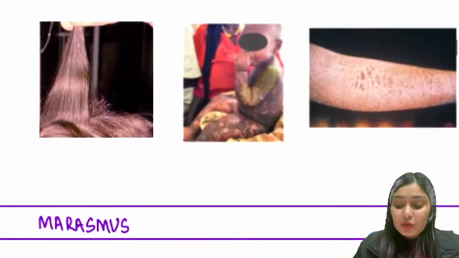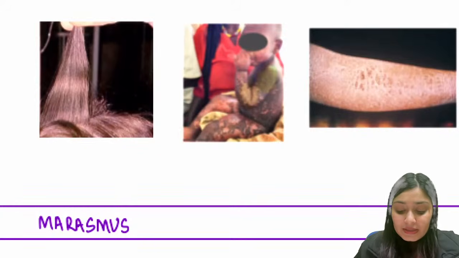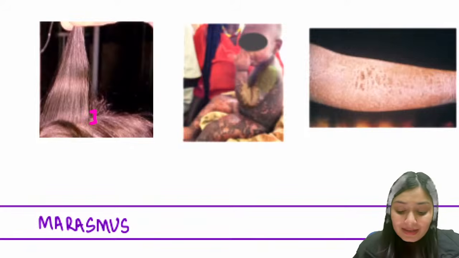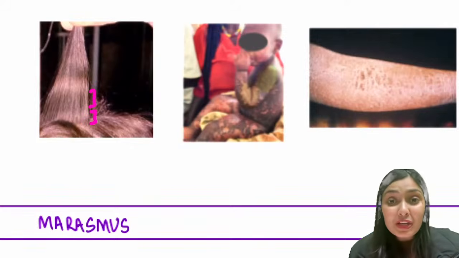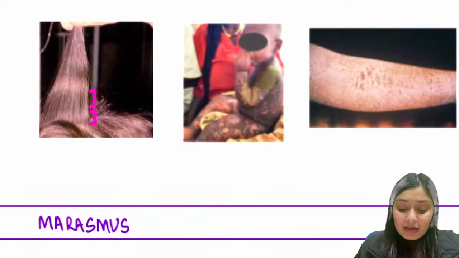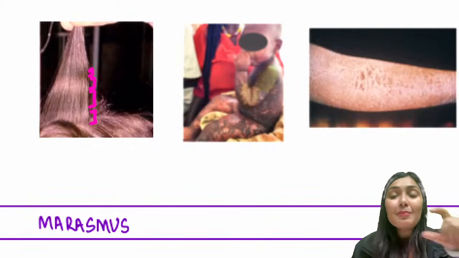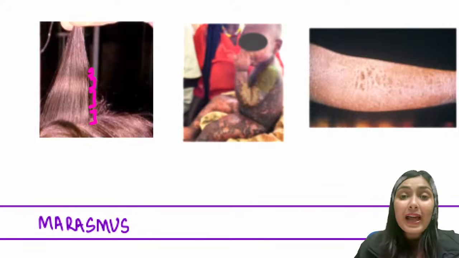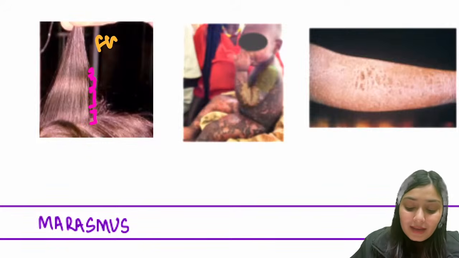Look at this image. Firstly, hair. Can you see there is an area of hypopigmentation, less pigment, lightened hair? Then we have normal pigmentation or hyperpigmentation. Then again we have hypo, then hyper. These patches of hyper and hypopigmentation in the hair are known as the flag sign.